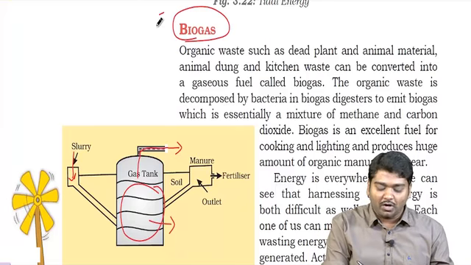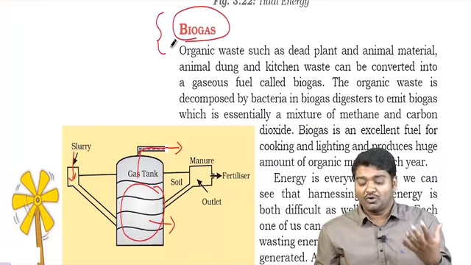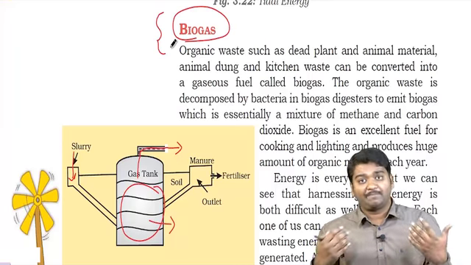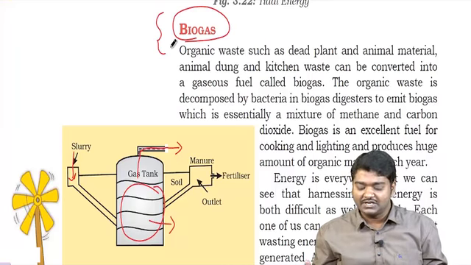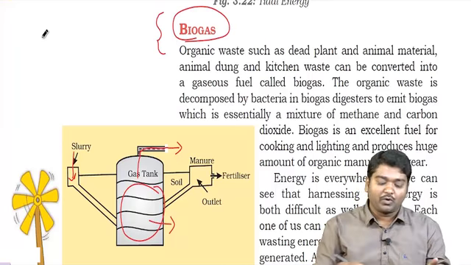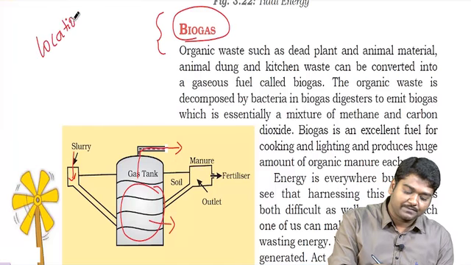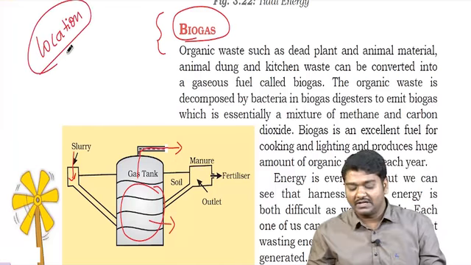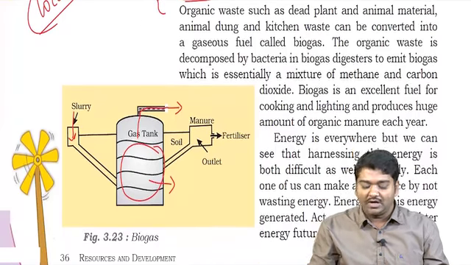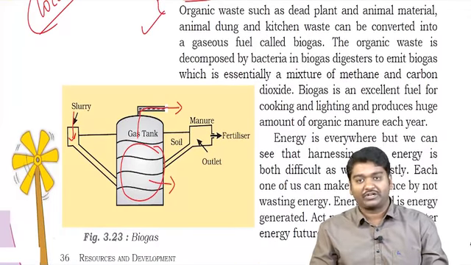So this is what we talk about as biogas. I don't want to explain all this in detail because these are basics and you read them in science and technology. But in geography, what is more important for us is the locations of these. In India, Bihar and other regions, usually we go for biogas production.